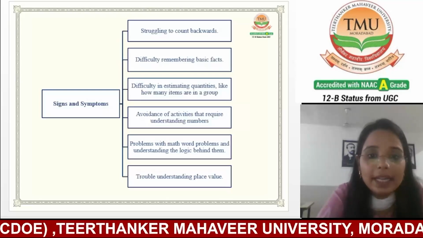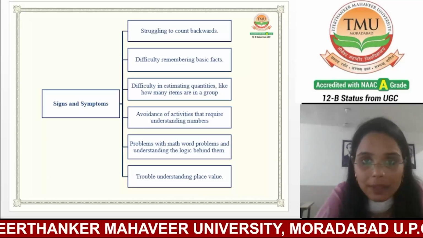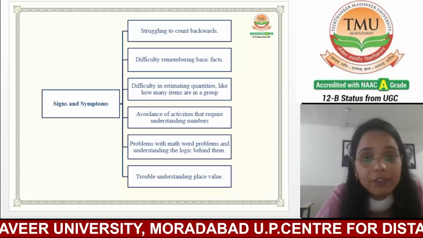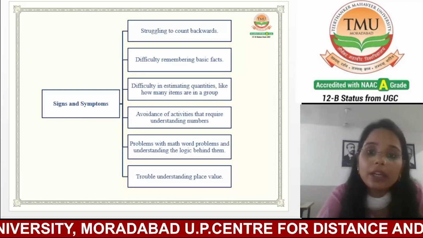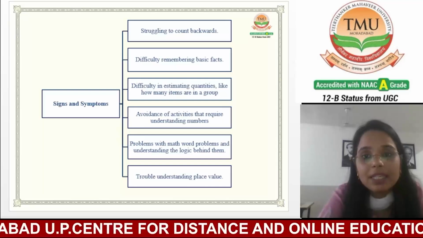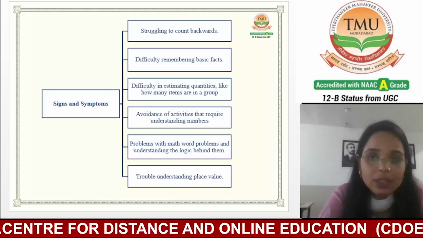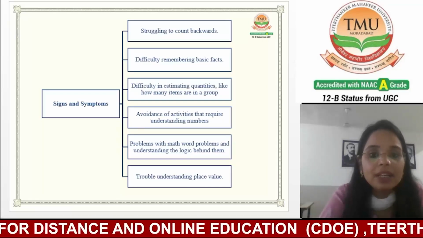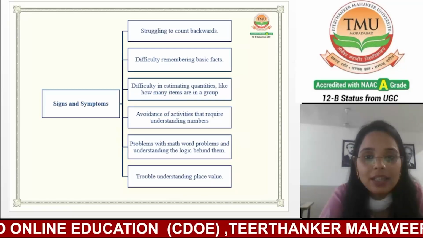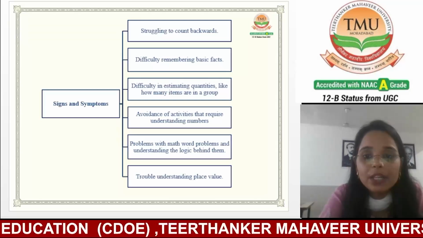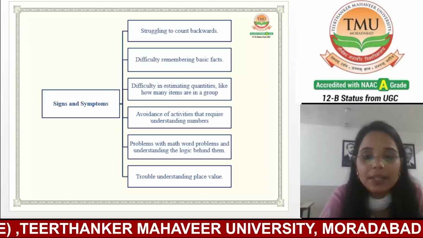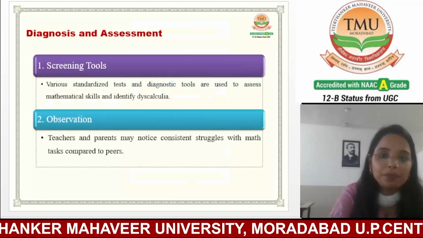Let's discuss the signs and symptoms of dyscalculia. The first one is struggling to count backwards. The second one is difficulty remembering basic maths. The third one is difficulty in estimating quantities, like how many items are in a group. The next one is avoidance of activities that require understanding maths. The next one is problems with maths word problems and understanding the logic behind them. And the last one is trouble understanding place value.